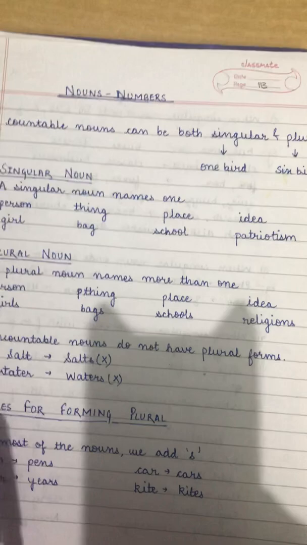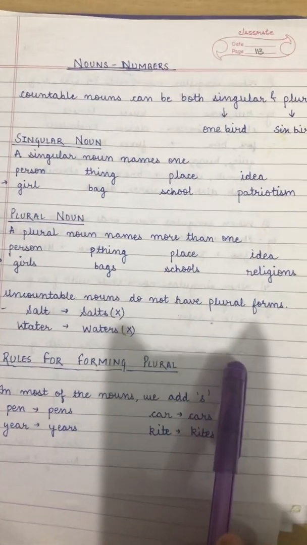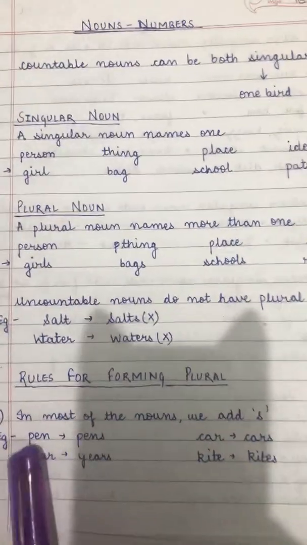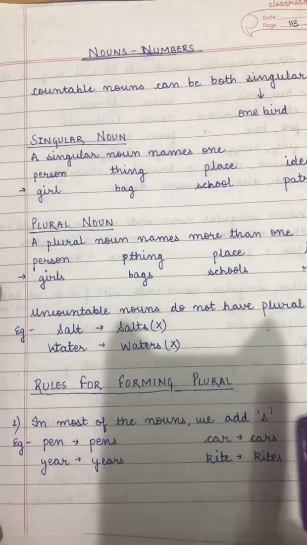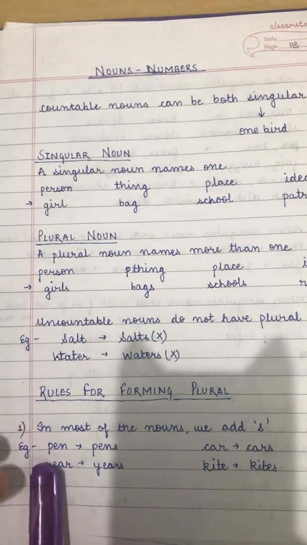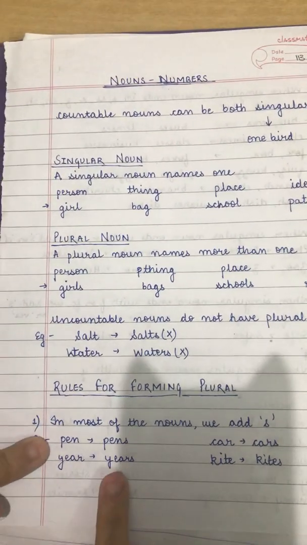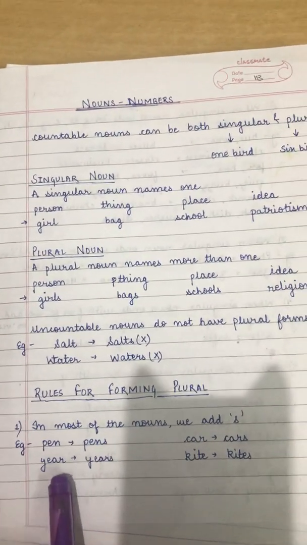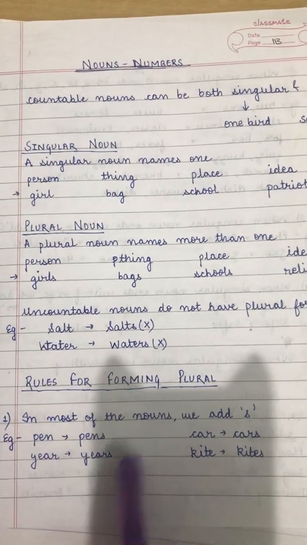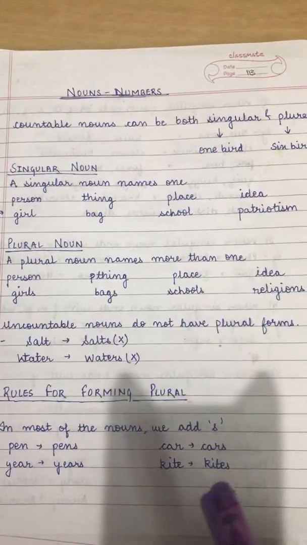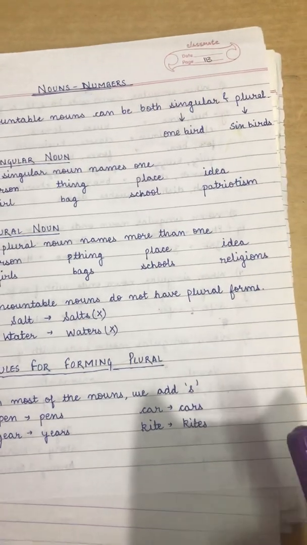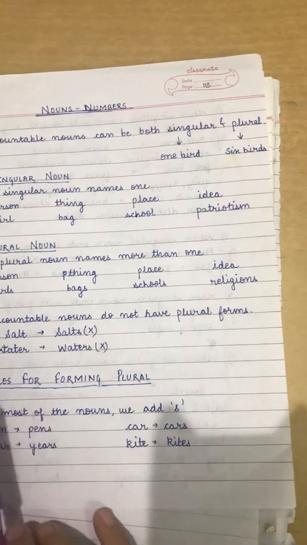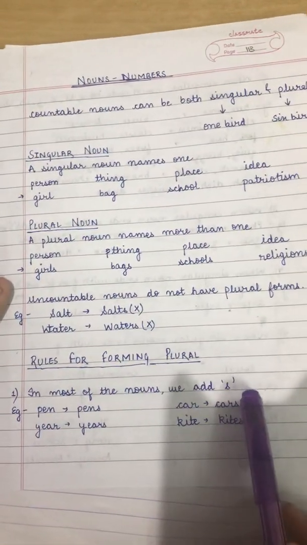There are some rules for forming the plural form. We can convert singular into plural. The most general way is by adding s to it. For example, pen, here we are talking about one pen, and pens, here we are talking about number of pens. Ear, here we are talking about one ear. Same, ears, number of ears. Car, kite, cars, kites. So the first and most important rule for converting singular into plural is by adding s.